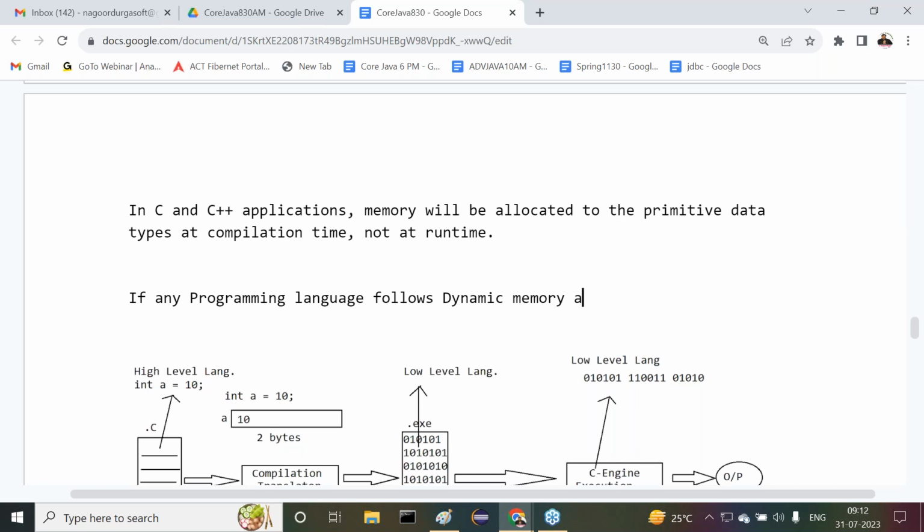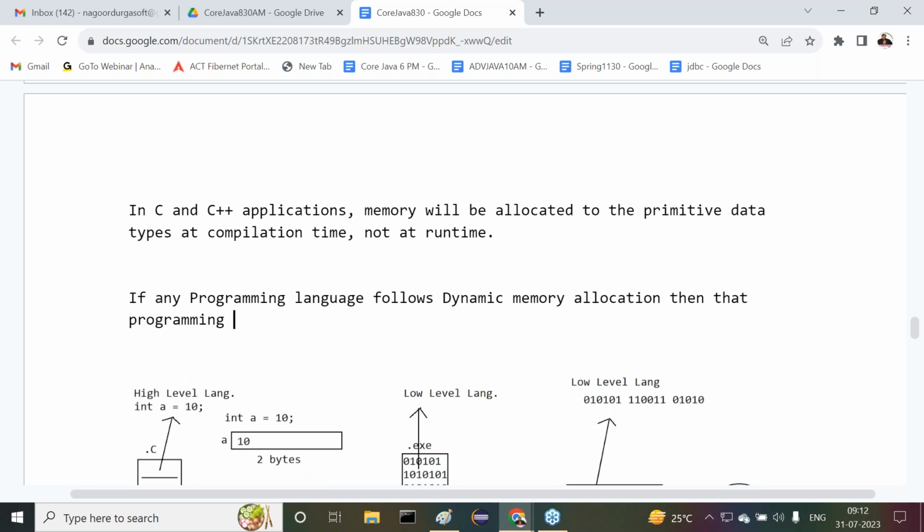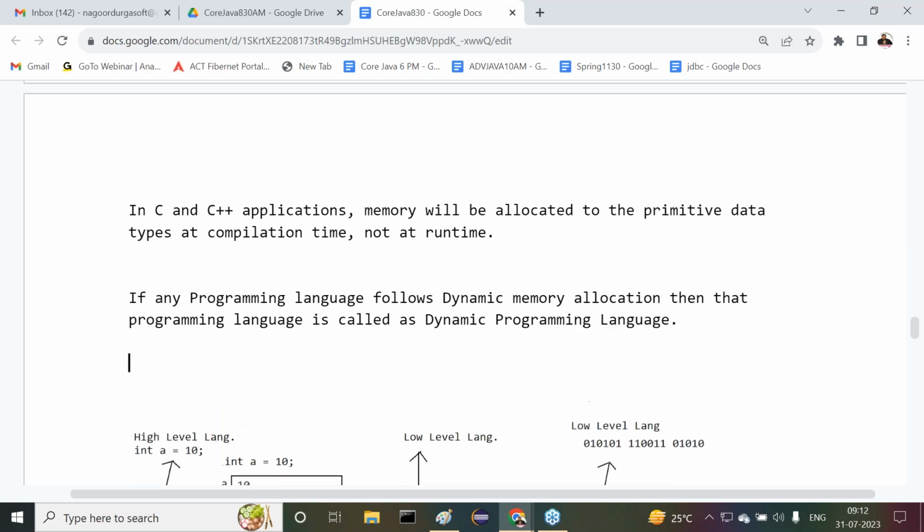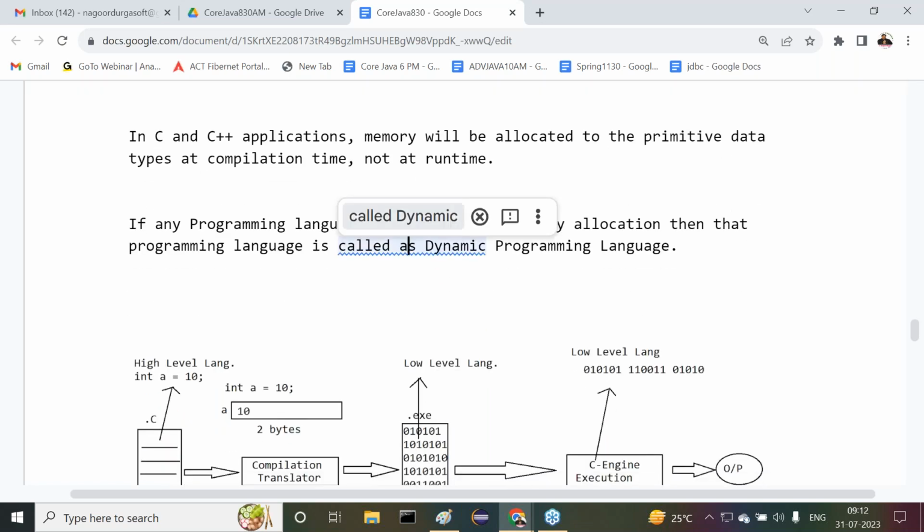Right, sir. If any programming language follows dynamic memory allocation, then that programming language is called a dynamic programming language. Now, what is the meaning of dynamic memory allocation? That point also we have to understand. What is the meaning of dynamic programming language?